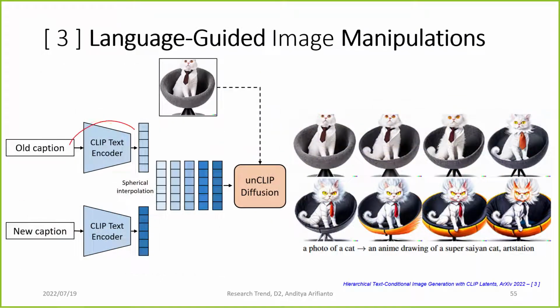Because it is CLIP, and the unCLIP diffusion receives text and image, we can also do language-guided image manipulation. So we can input the old caption and get the text embedding from CLIP, then input a new caption and get the second text embedding. Again, we use spherical interpolation to interpolate between the text embeddings, and then we feed this embedding into unCLIP and we get this result. So from the original image with the original caption, with more change in the embedding toward the new caption, we can generate a new image that matches the new caption.